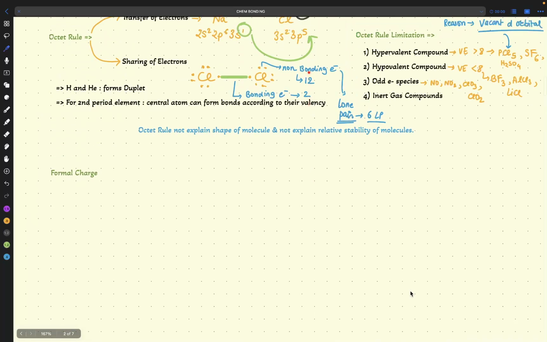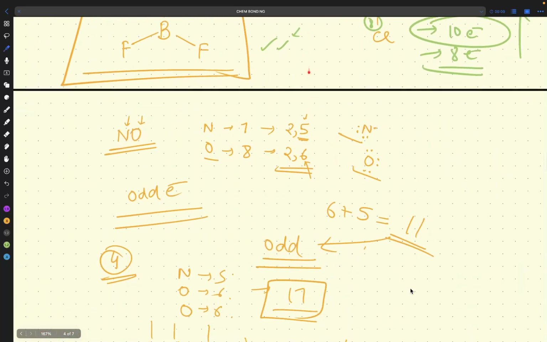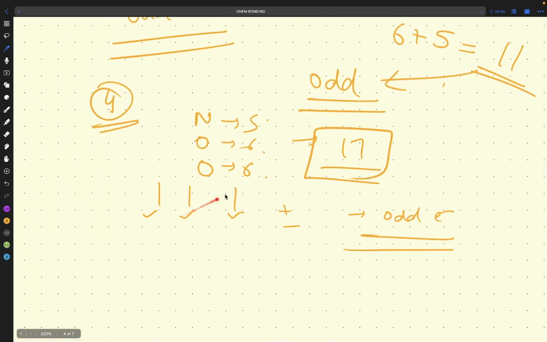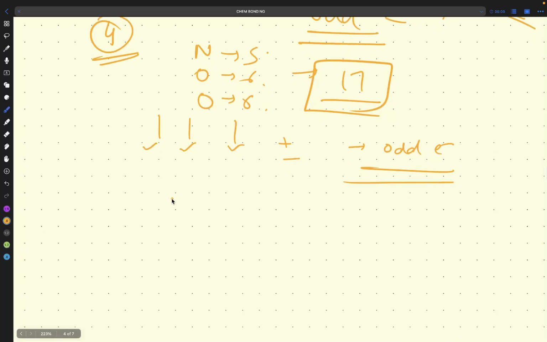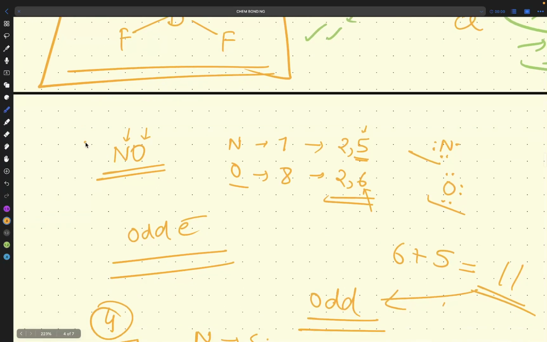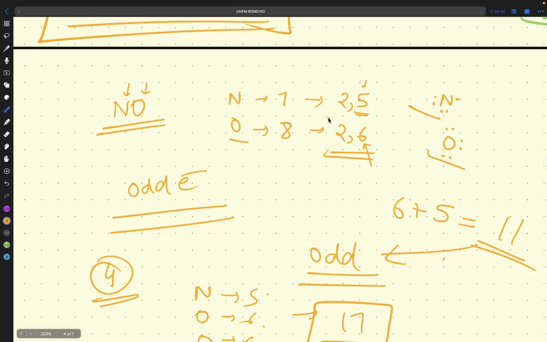Okay, one thing we missed here is how we draw the structure of NO. Let's take NO here. It is simple, the same thing again. You don't have to use your mind here. Nitrogen has 5 valence electrons, oxygen has 6. We need one electron here and one electron here, so we draw one bond.